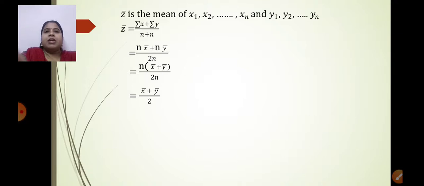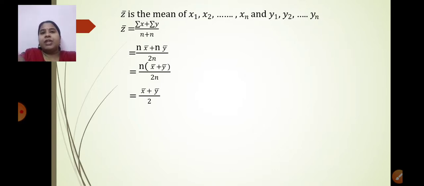It is given as z bar is the mean of x1, x2 till xn and y1, y2, yn. Okay. So see this. This is what I have shown you in the previous slide also. Z bar will be what? Addition of all x plus addition of all y upon n plus n. But we know the value of summation of x as n into x bar and summation of y as n into y bar, and n plus n is 2n. Take n common. Yes, n and n can be cancelled now. X bar plus y bar upon 2 is the correct option.